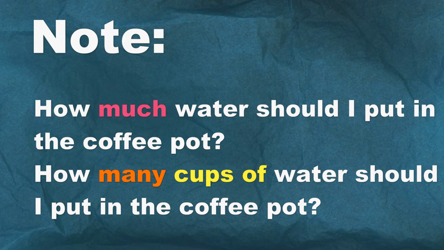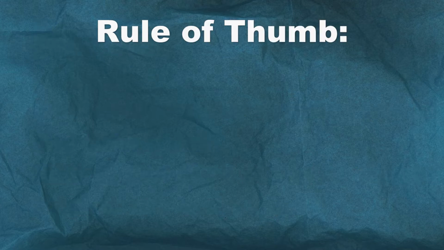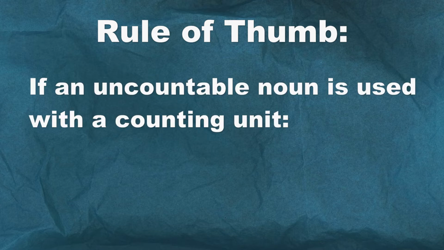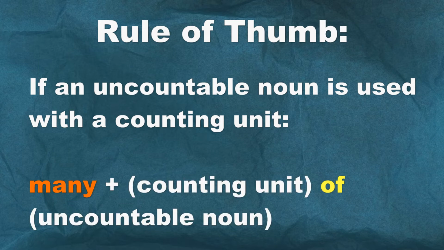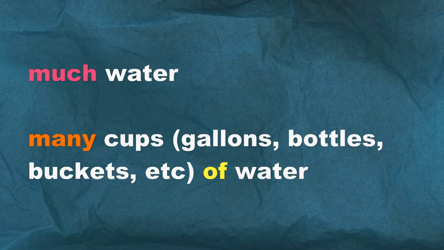So these last two examples show us a rule of thumb. If an uncountable noun is used with some sort of counting unit, then we can use many plus whatever the counting unit is of whatever the uncountable noun is. So much water or many cups of water, many gallons of water, many bottles of water, many buckets of water, and so on. Gallons, bottles, buckets, cups, those are all counting units for water.